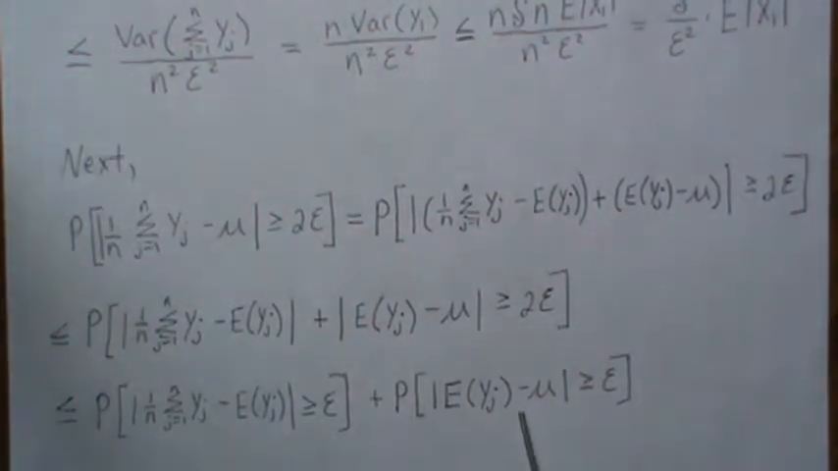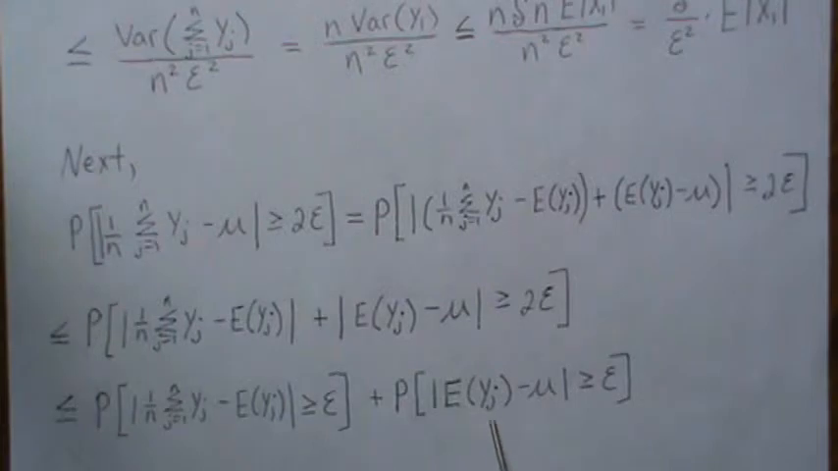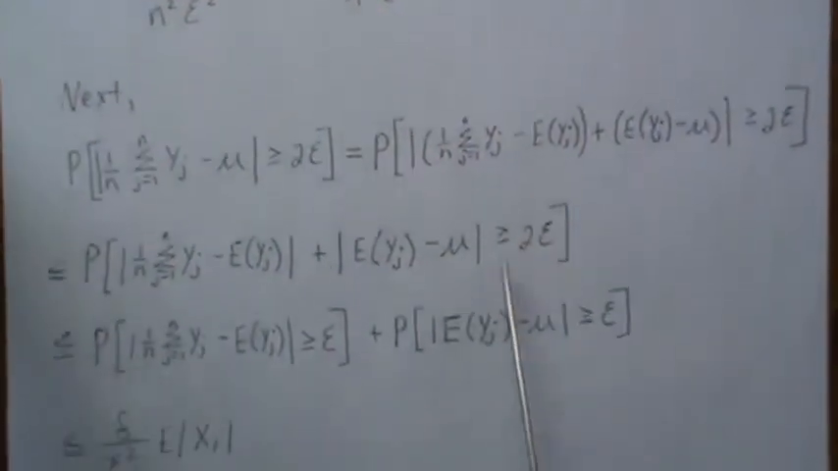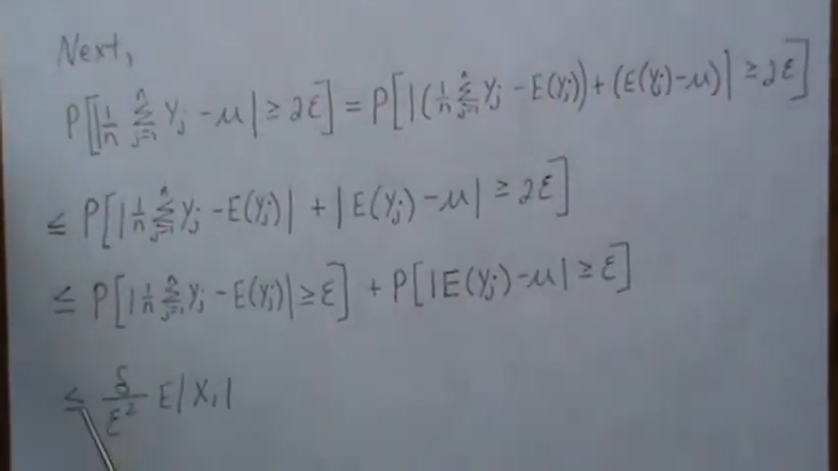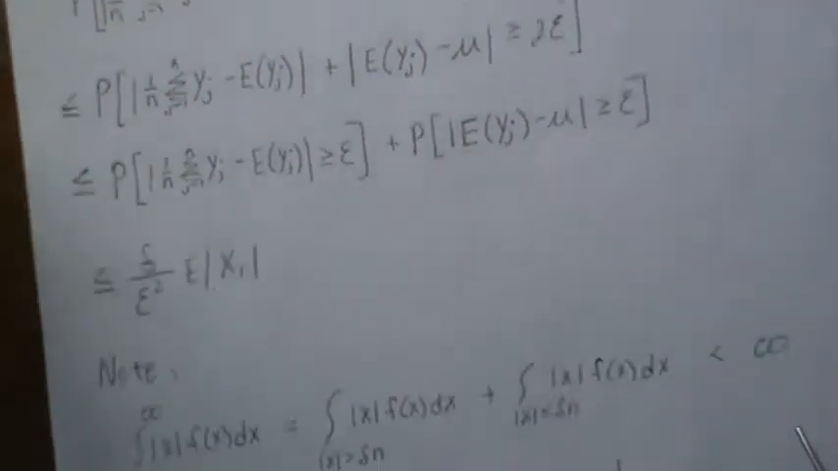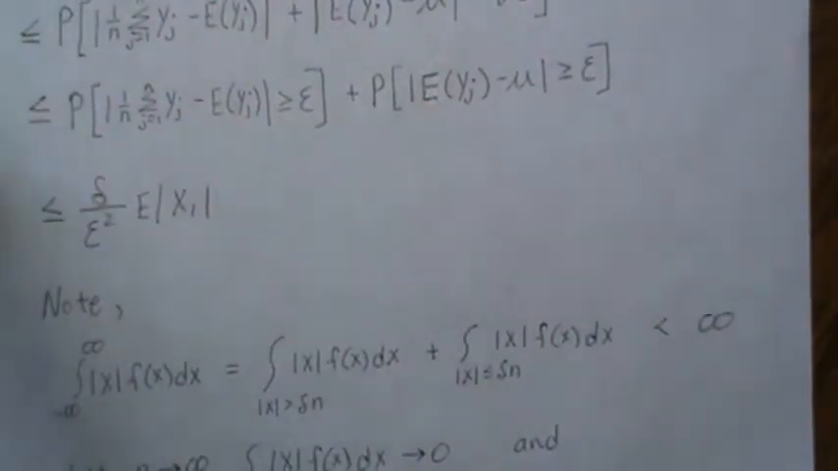Well, we just showed that the expected value of yj converges to mu. So the probability that it's greater than some small number is 0. So this goes away. And then we showed up here that this is less than or equal to this number. Okay, so now let's keep going.